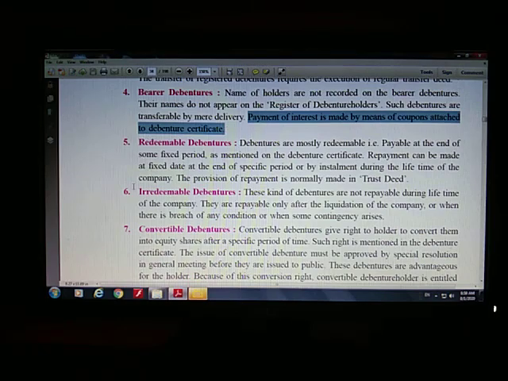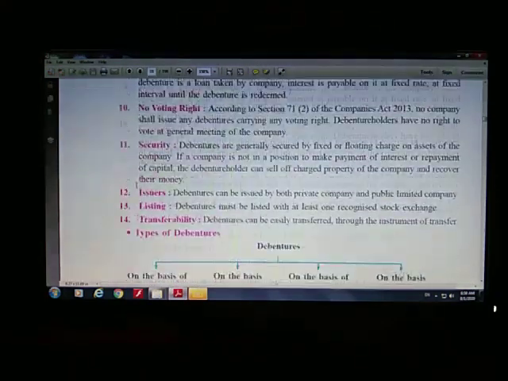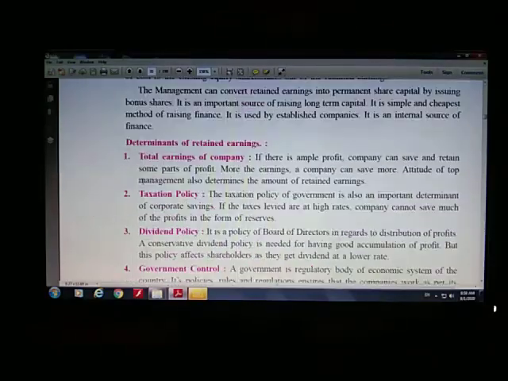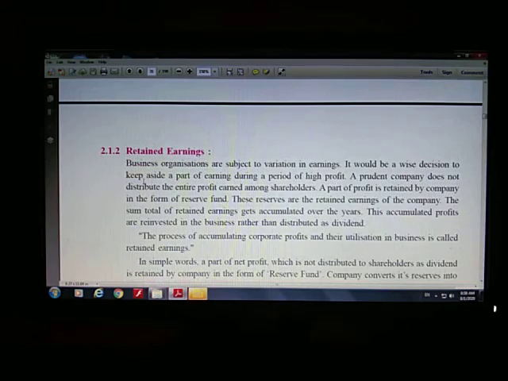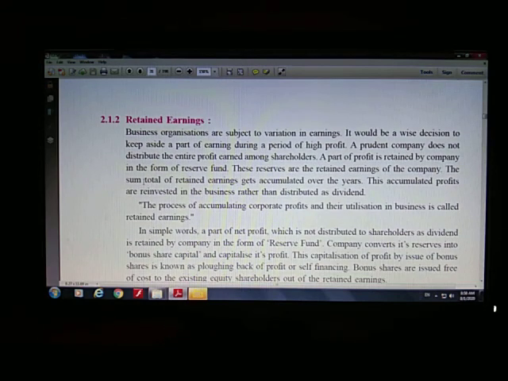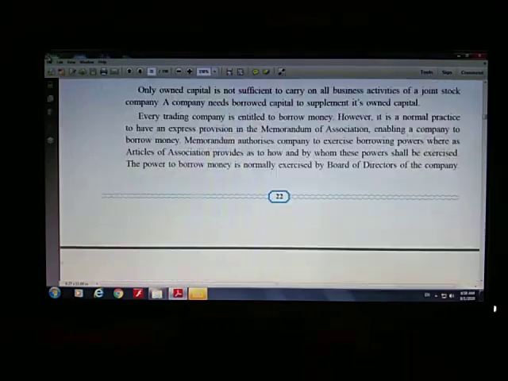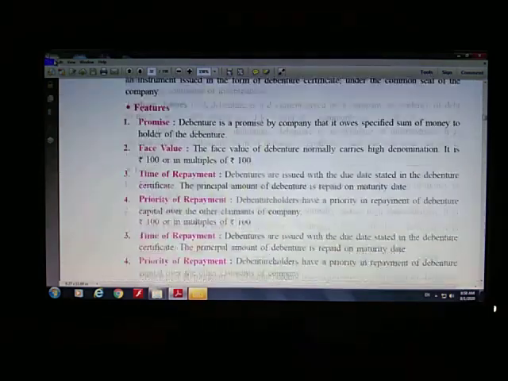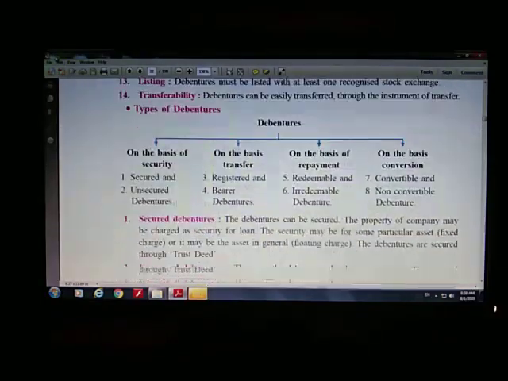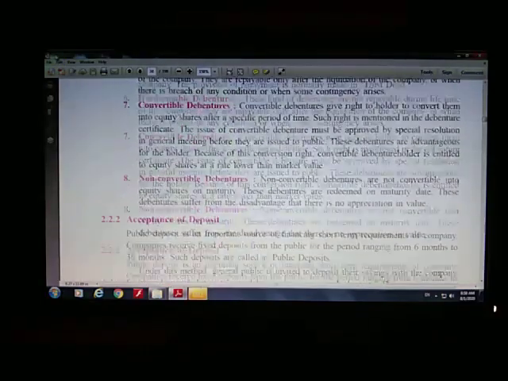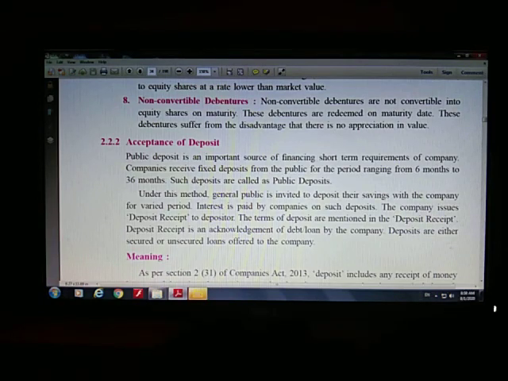In the next lecture, first I will finish the short note which I have kept aside, the short note on retained earnings, so that we finish the sources of owned capital. In borrowed capital, one part is done today: debentures and types of debentures. We will proceed with other sources of borrowed capital, that is acceptance of deposits, bonds and so on.